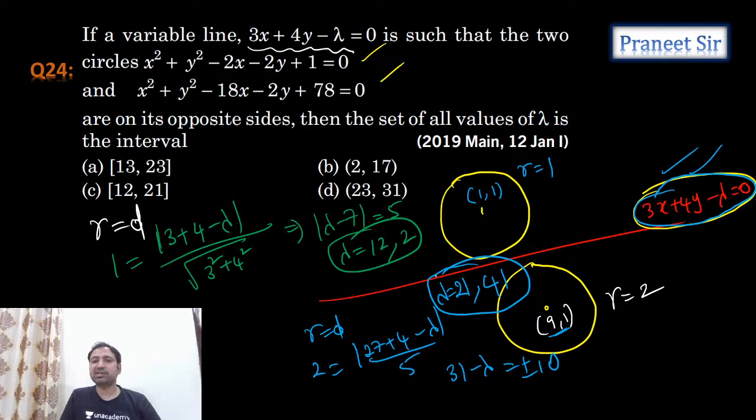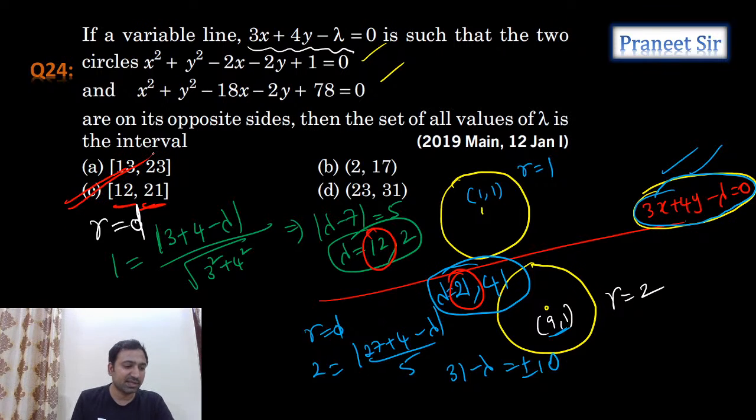So these are the extreme points. In the options you can see where we are getting these extreme points: 12 and 21. See here, 12 and 21. So clearly the third option is the answer.